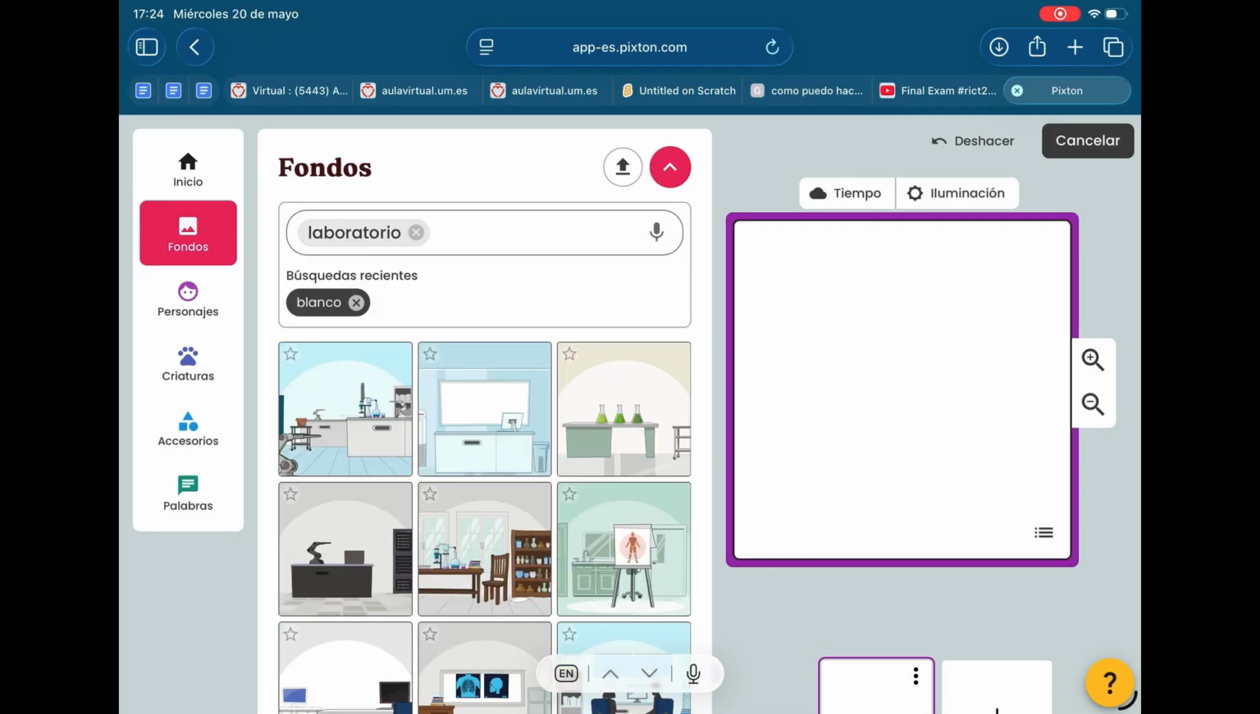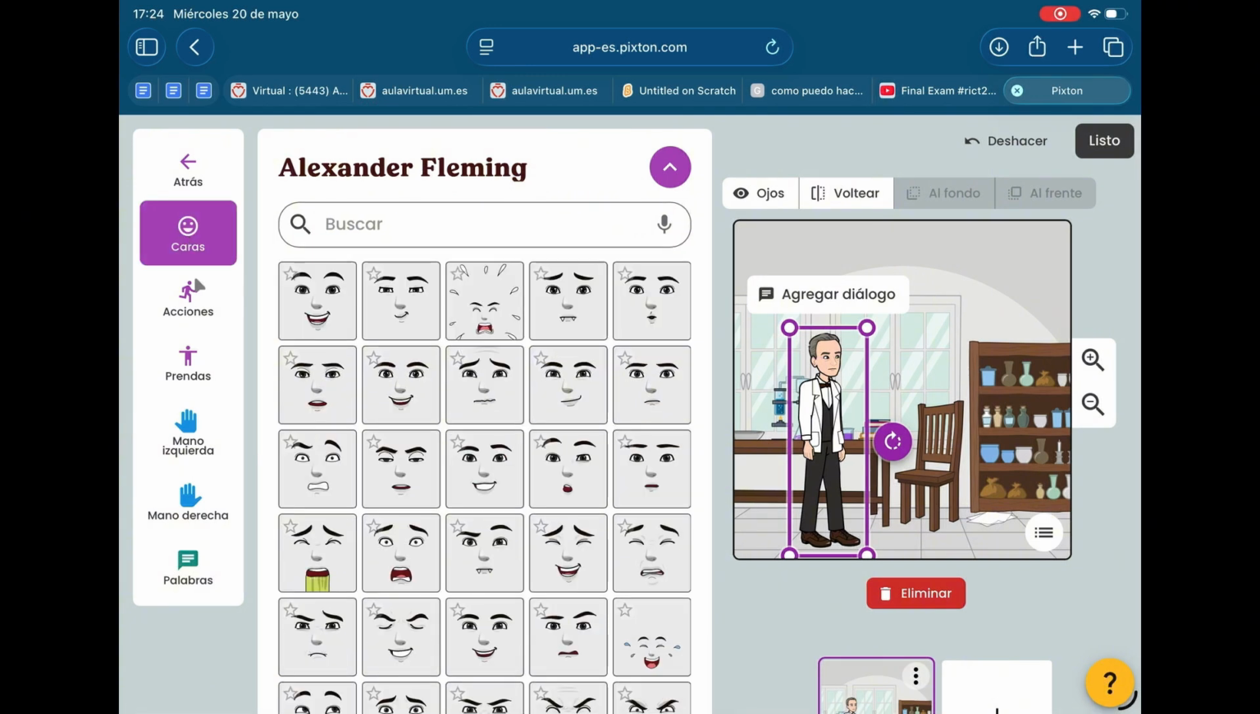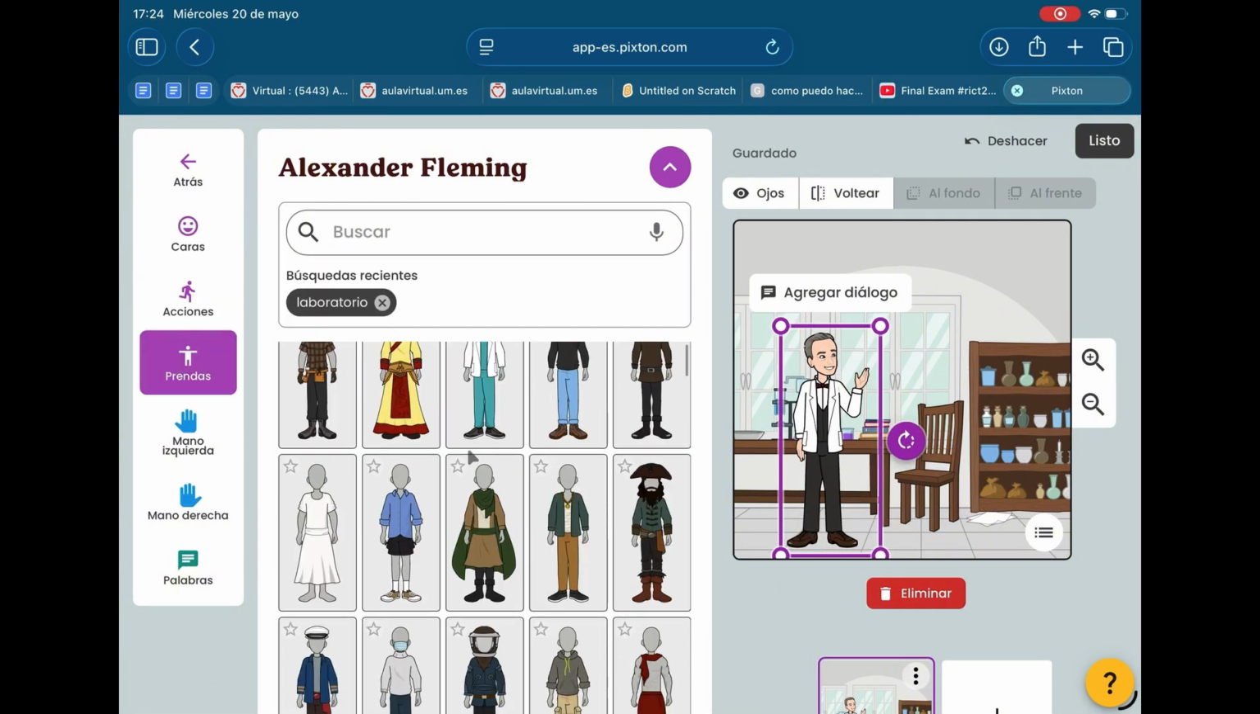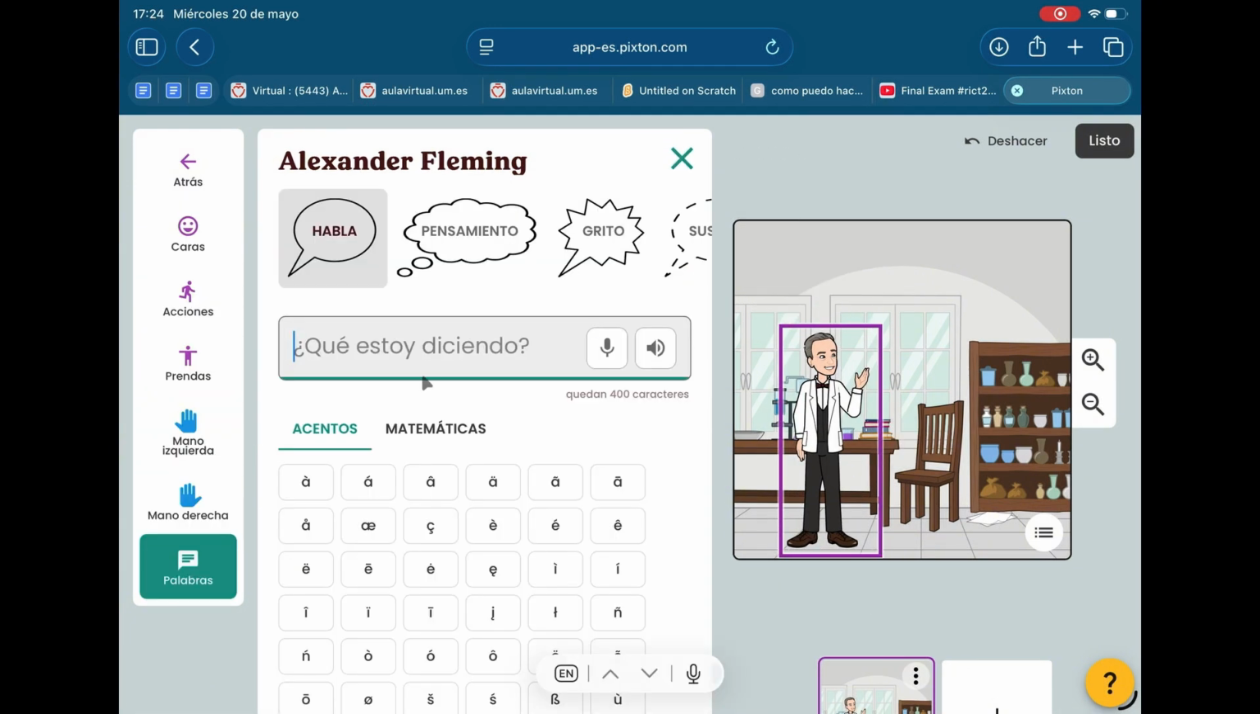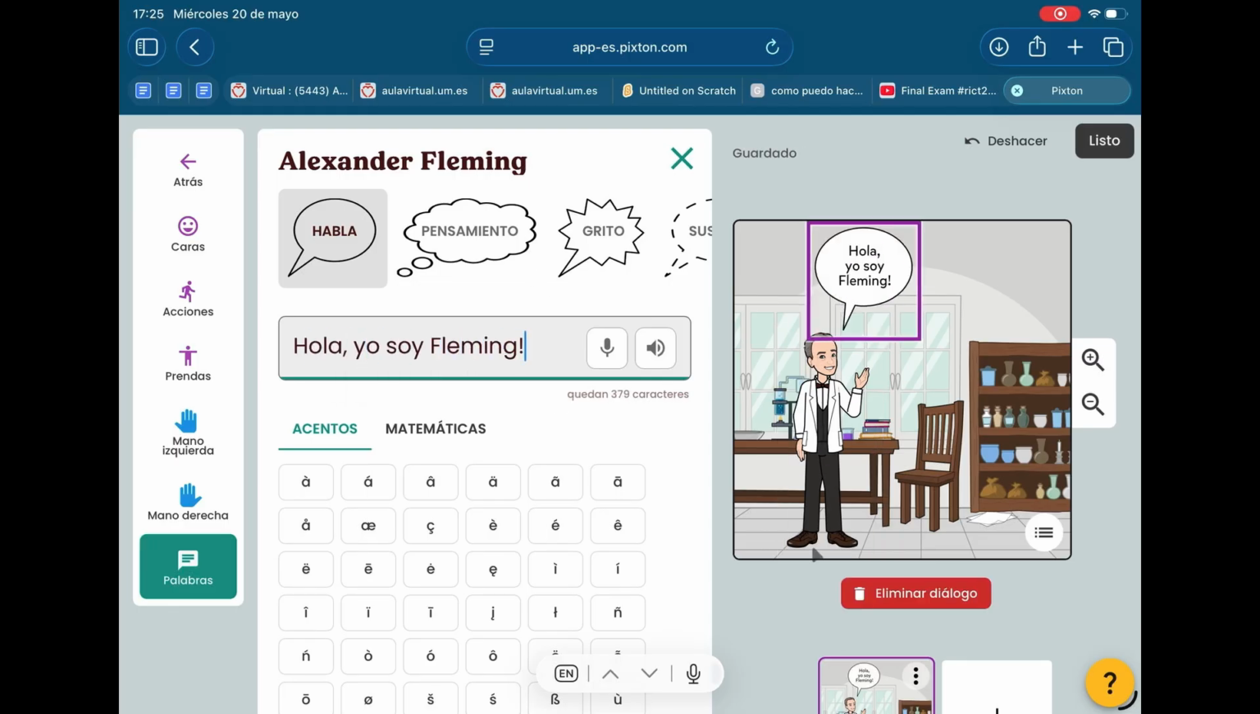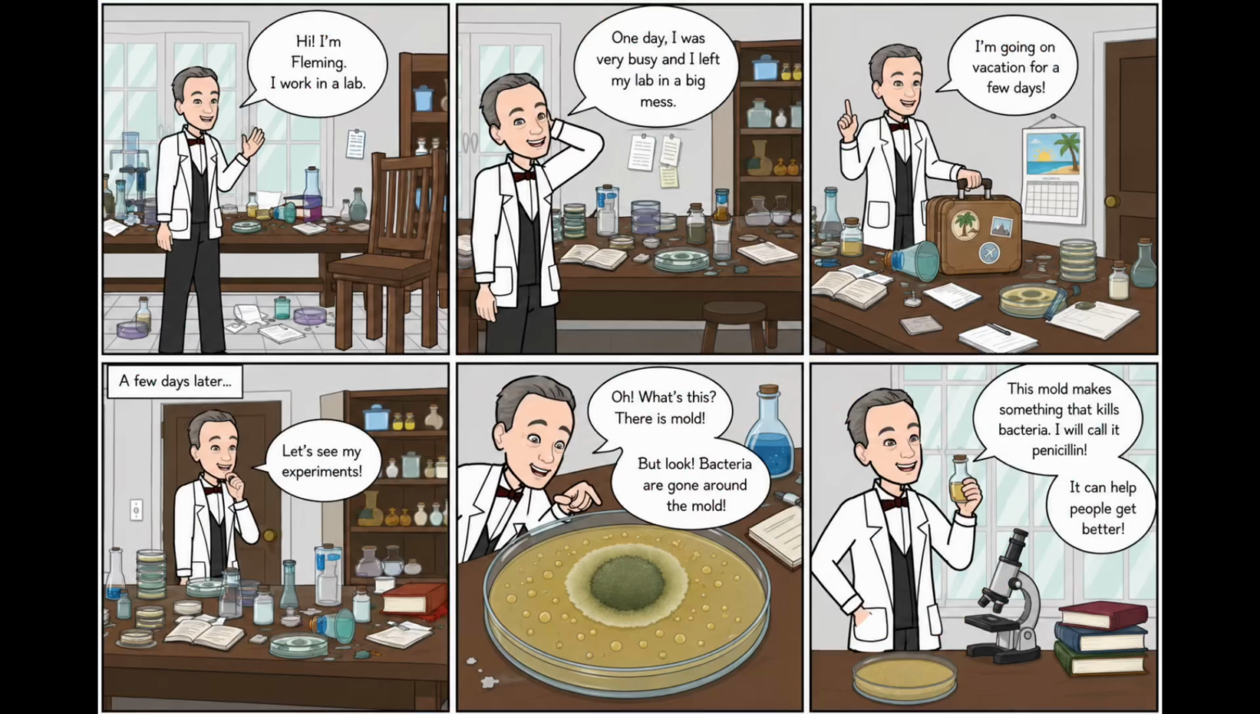The next part involves doing a comic. Students will focus on the error that ends in the discovery. For this part, students will use the web of Pixton to do the comic. With this web, they can choose the background, the character, the faces and gestures, and the dialogue. In our case, we can see how the disorder of the laboratory made some bacteria enter one of the plates and produce that mold that was penicillin.